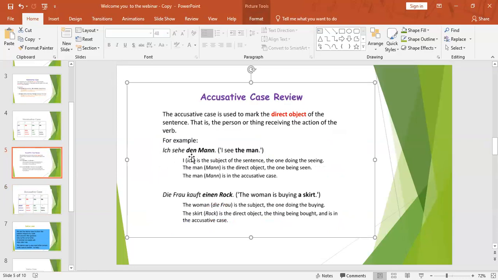Now I'm going to create some examples to show what accusative is, how we can use it, and how we can identify the direct object. Here I'm going to talk about masculine only, because the changes happen only in masculine.